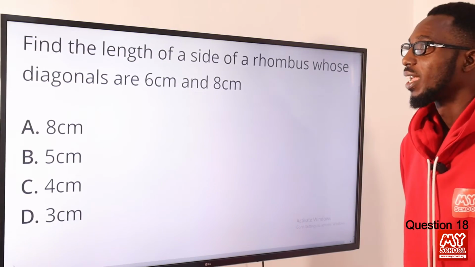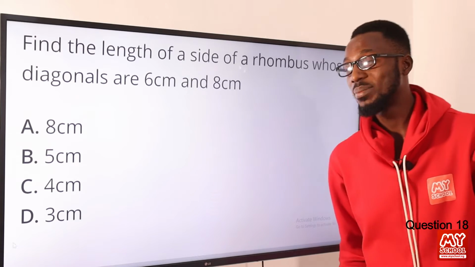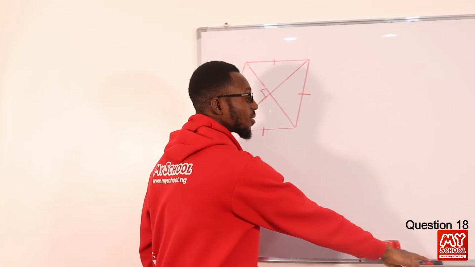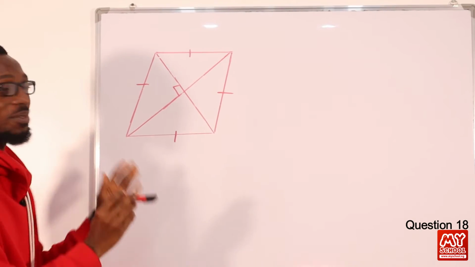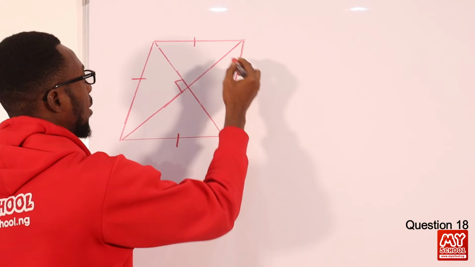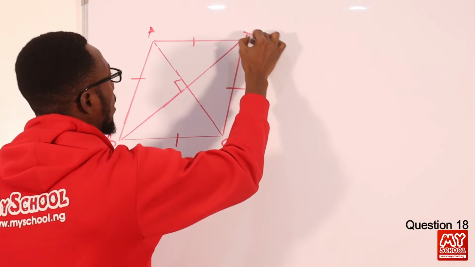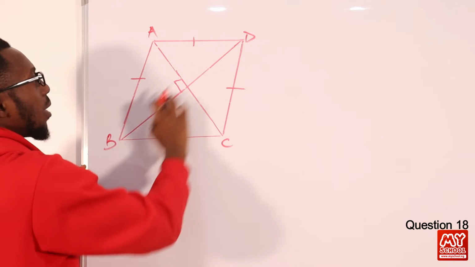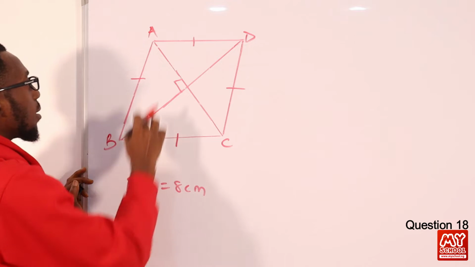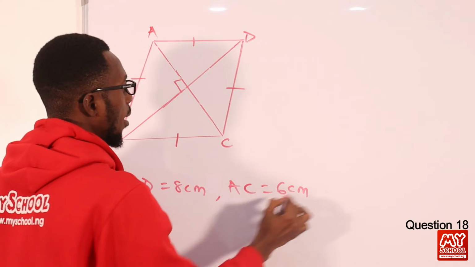Question 18. Find the length of a side of a rhombus whose diagonals are 6 centimeter and 8 centimeter. So we have a rough sketch. This is not drawn to scale, it's just functional for this question. Let's label this A, B, C, D. The diagonal B to D, let me call it the 8 centimeter, and diagonal A to C, let me call it the 6 centimeter.